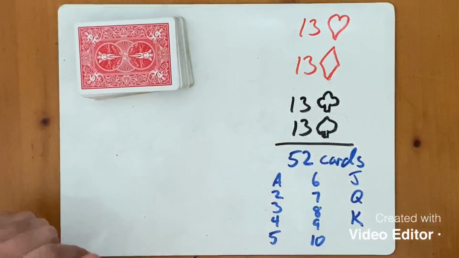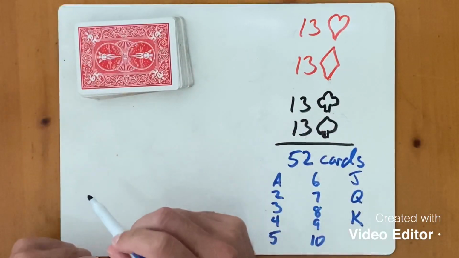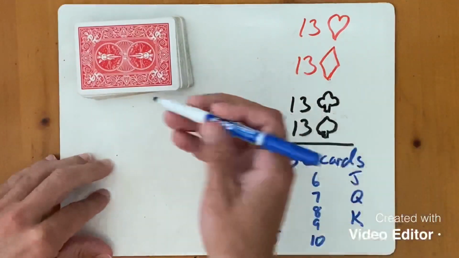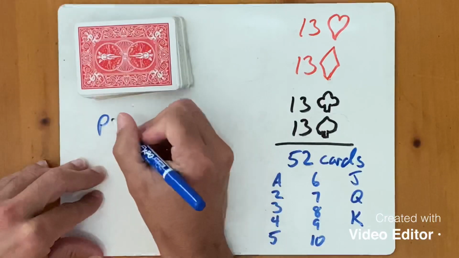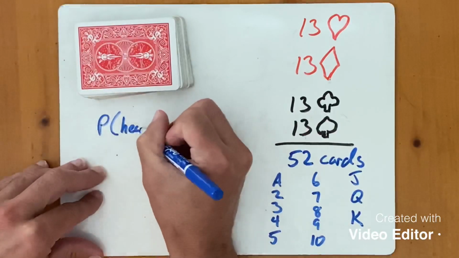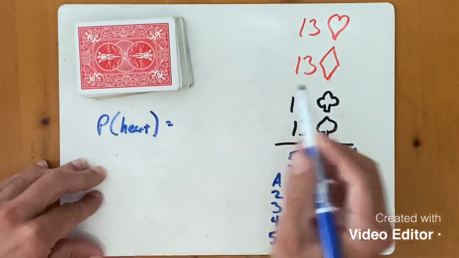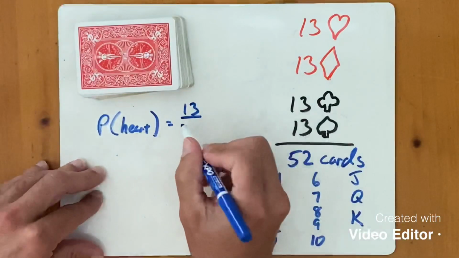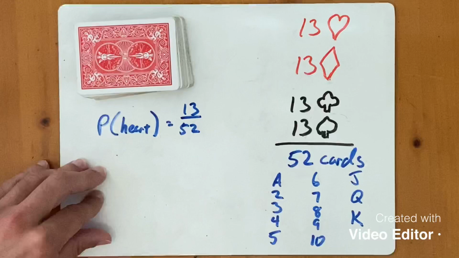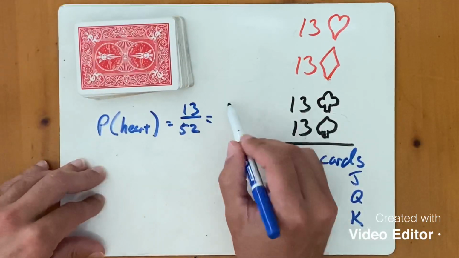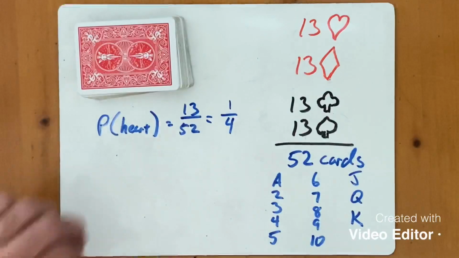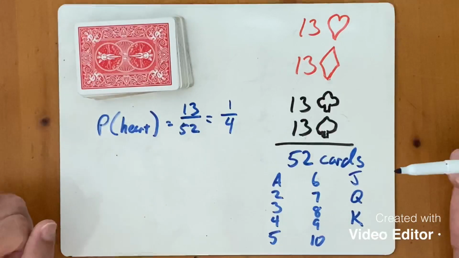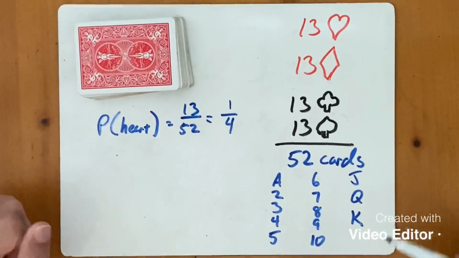Let's say that I pick a random card from the middle of the deck or off the top of the deck, that it is a heart. There's 13 hearts, so I want the probability of picking a heart. There are 13 ways that can happen, because there's 13 heart cards out of a total of 52 possible outcomes. If I simplify that, there is a 1 in 4 chance, or approximately a 25% chance of choosing a heart out of that deck. Pretty basic example there.